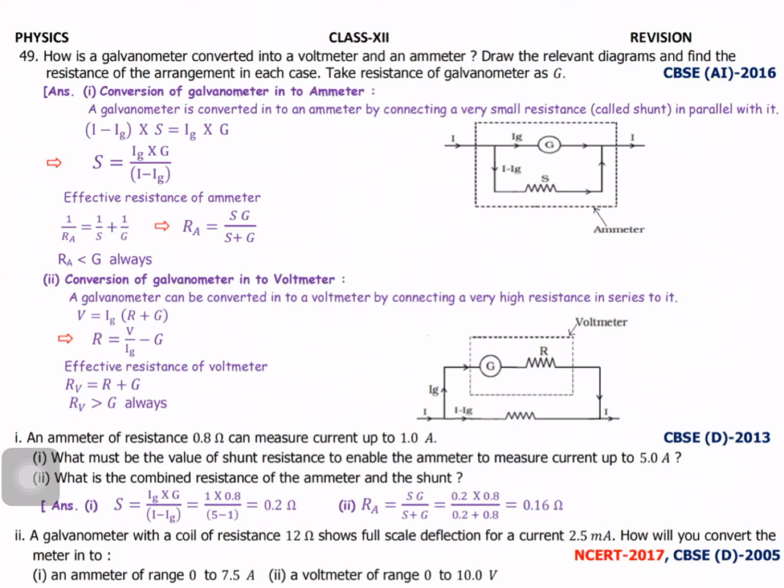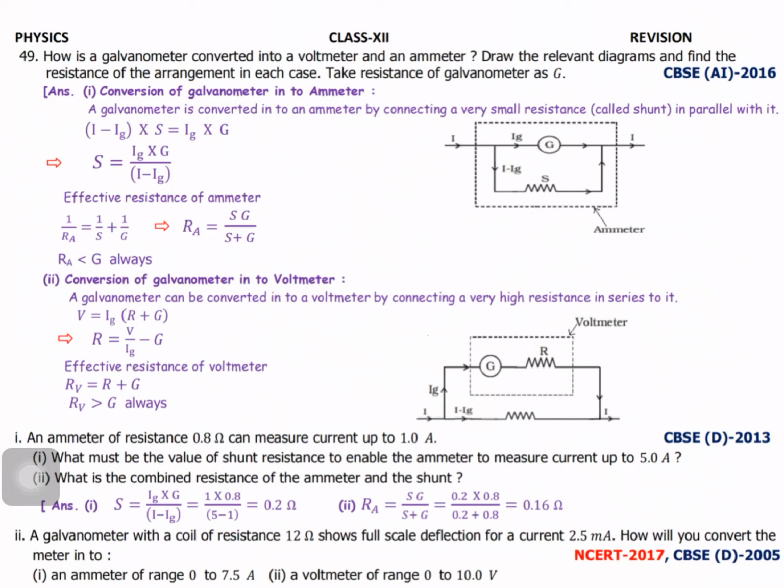So what's R? Rearrange the equation. R equals V by Ig minus G. The effective resistance of the voltmeter: what's the effective resistance? They both are in series connection. Series connection means you know that Rs equals R1 plus R2. You know the formula, so you can apply it here. Total resistance is given by the sum of the resistance of the resistor and the resistance of the galvanometer, R plus G. Here Rv is always greater than G.